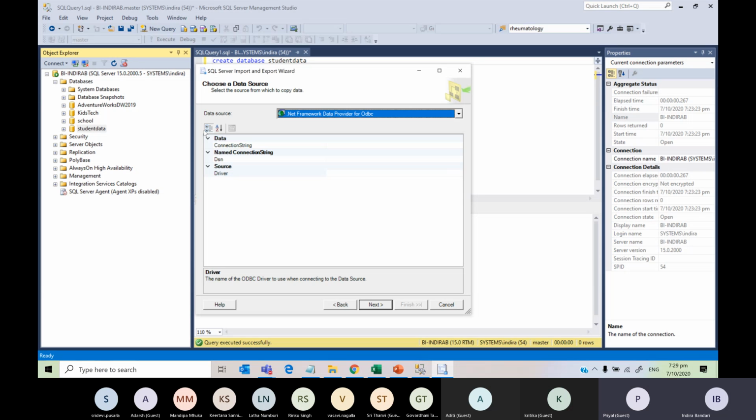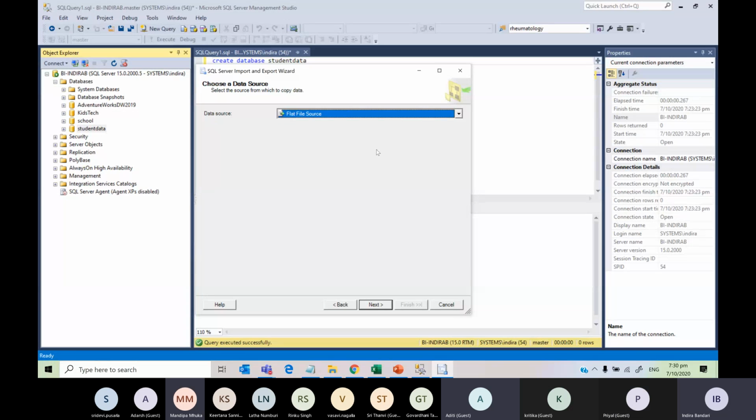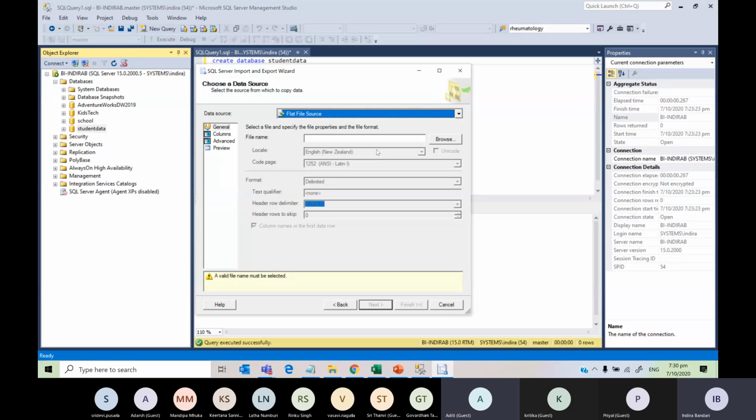Okay, so what is our source? What is the data source? Choose a data source. We need to choose a data source here. What should be our data source? So click here in the drop down where it says data source and let me know what I should click as the data source. Flat file source. Very good. Well done.